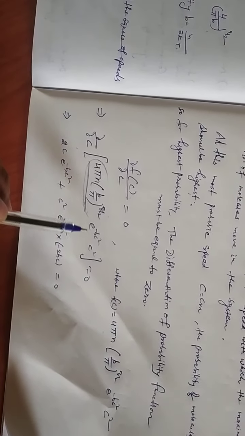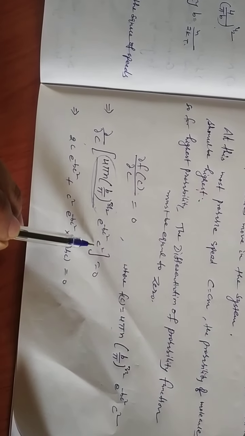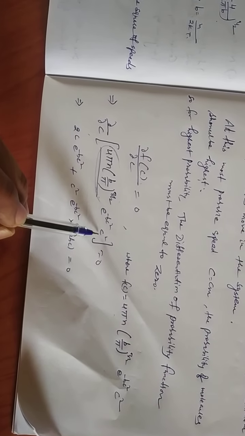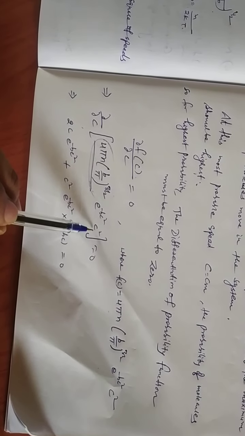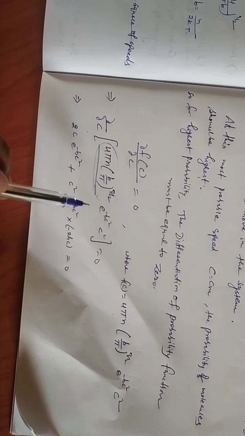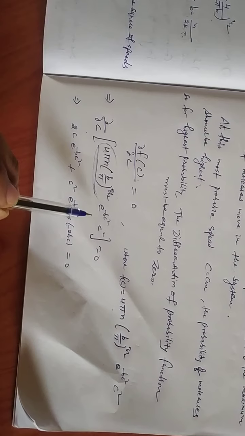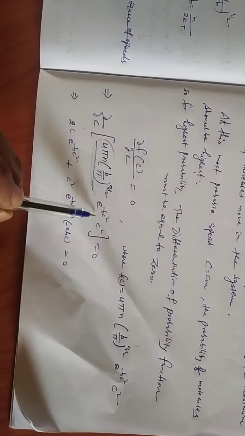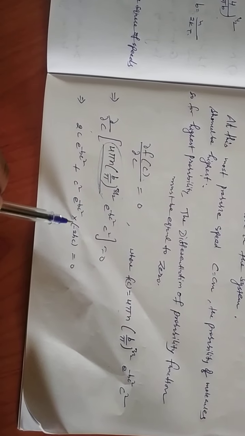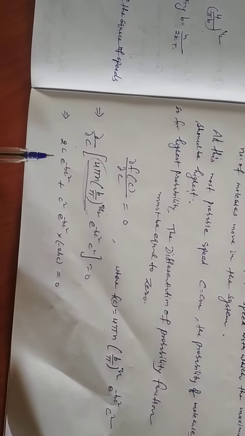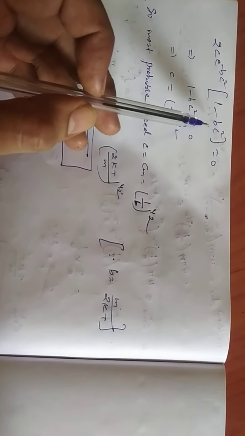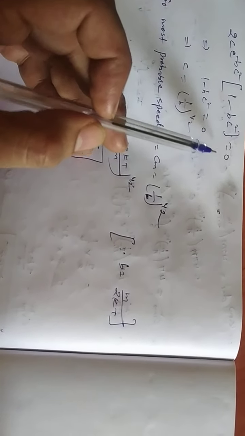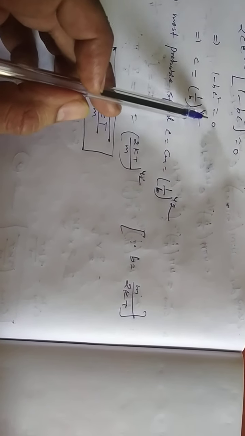By keeping exponential minus bc square as multiplier, we can differentiate c square, which is equal to 2c, and by keeping c square as multiplier, we can differentiate exponential minus bc square, which is equal to exponential minus bc square into minus 2bc. By taking common 2c exponential minus bc square, we can write this as 1 minus bc square, which is 0.